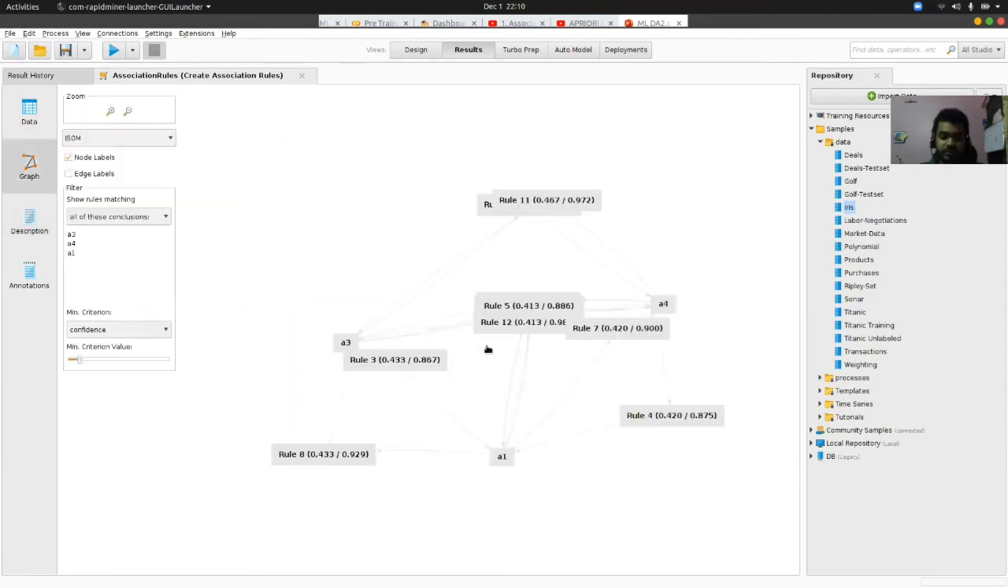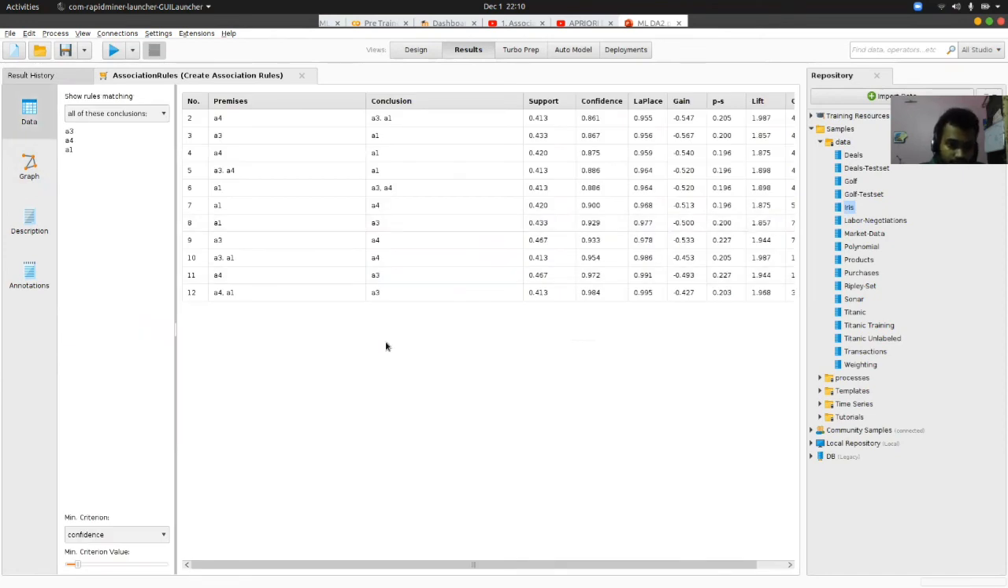Then this is a graph of the association rules also. All these attributes are there and all the rules are also there. Then we have this table where it shows that suppose there is an object called A4. For example, if we are buying A4, what is the chance that A3 and A1 are also bought? We can see the confidence level is 0.86 and support is 0.41, and we have all these attributes here. Similarly, we have A4, A1 and so on.